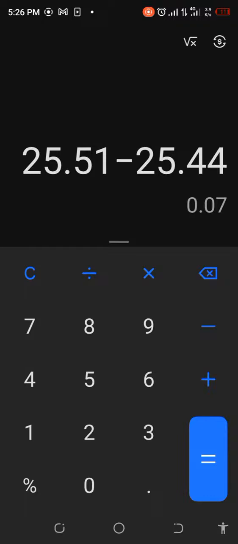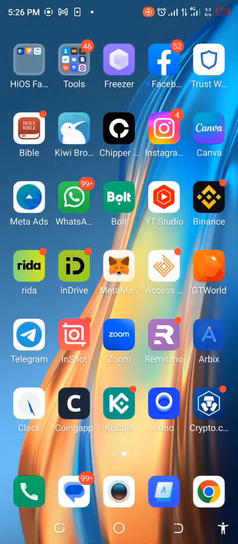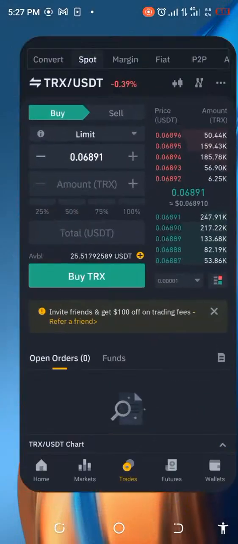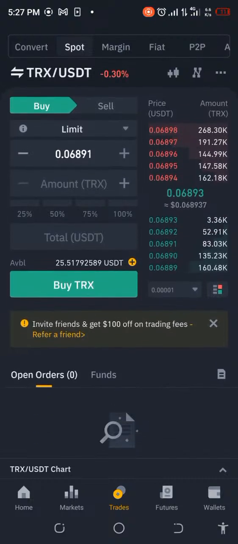Now, why is this amount a little bit on the small side? It is because I'm using a small capital and the transfer fees are the same, except for the trade fees. The transfer fees remain the same. So for instance, if I use $200, by the time I'm coming back, I will pay the same 1 TRX for $200 worth of TRX.